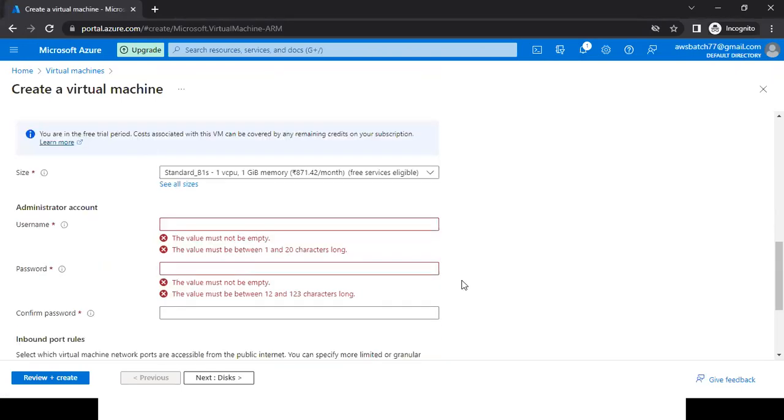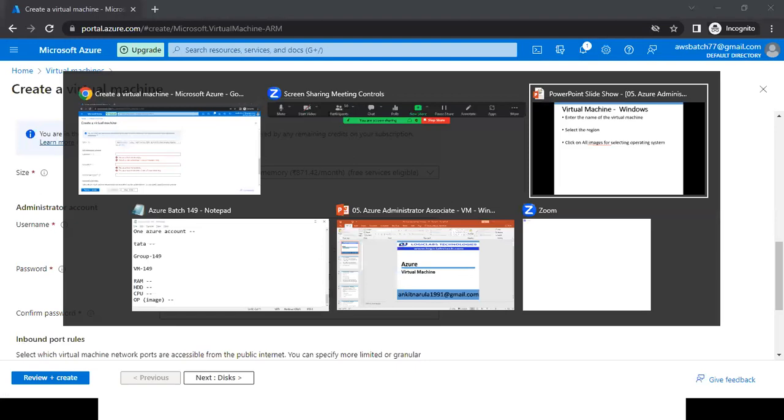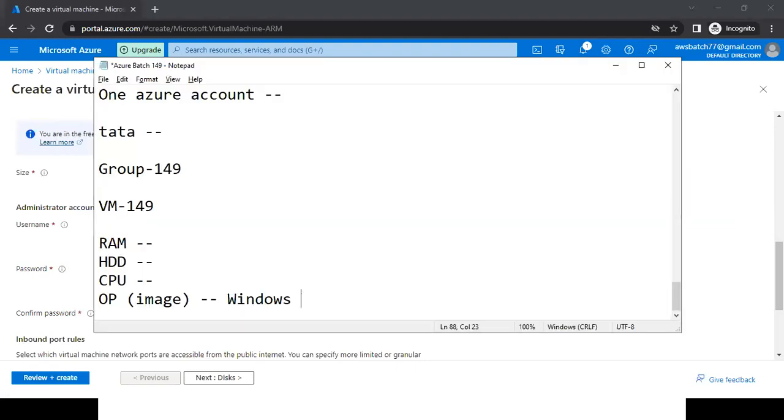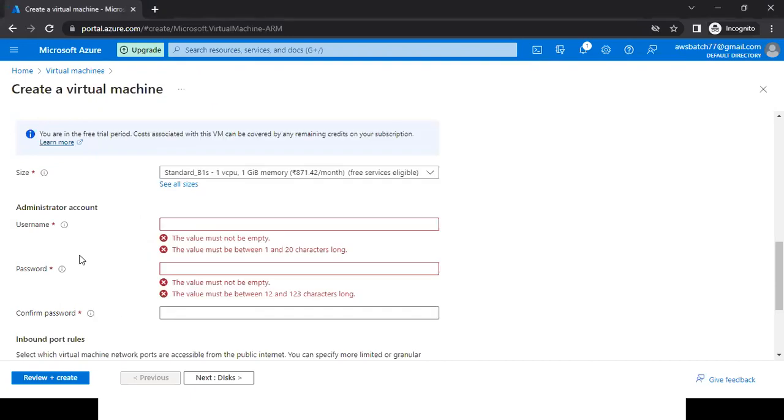Now, the next thing is we need to select RAM and hard disk. To select RAM and hard disk, we need to select the size of our virtual machine. And by default, which size is showing? B1S.